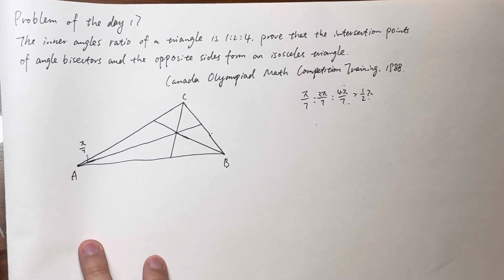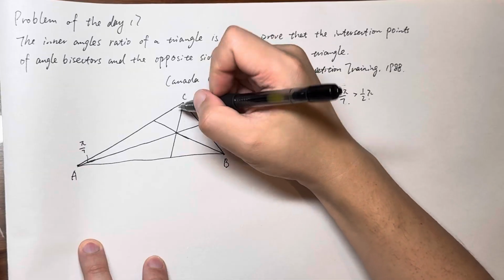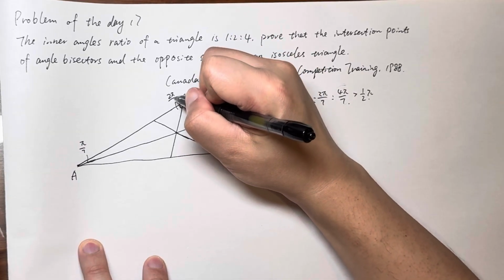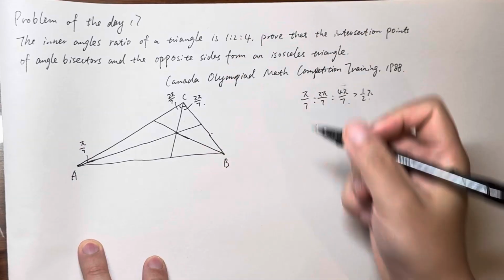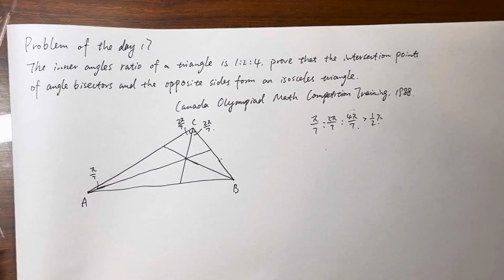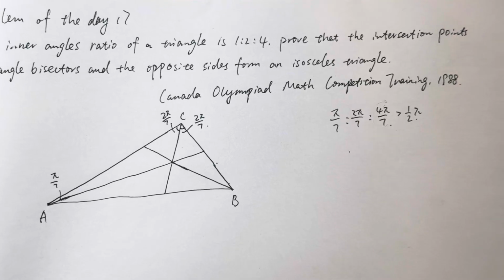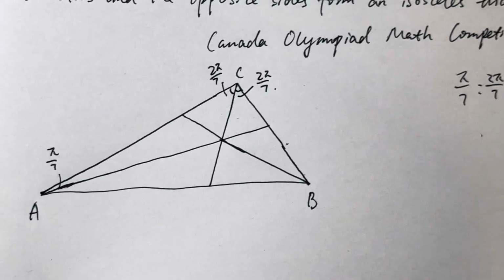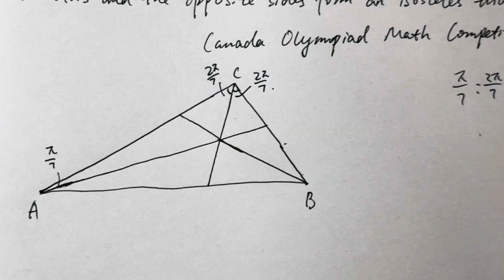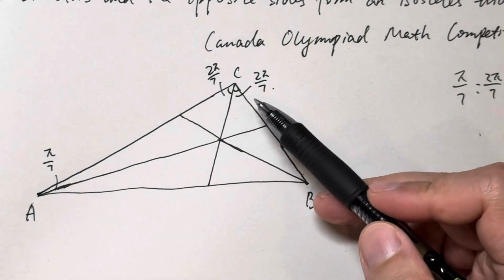So now we have this angle, that's 2 pi by 7. This one is 2 pi by 7, right? I'm going to zoom in on this a little bit because we basically just work on this figure, okay? We have 2 pi by 7 here, 2 pi by 7 here.